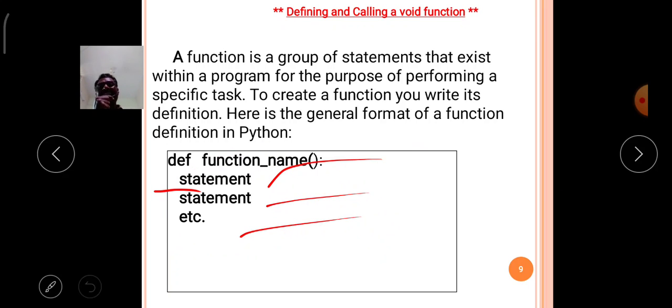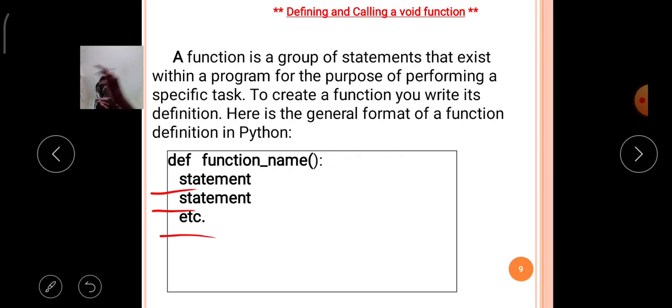That's why each line of the function must contain spaces before the statement begins. Those spaces must be given with the tab key or space bar.